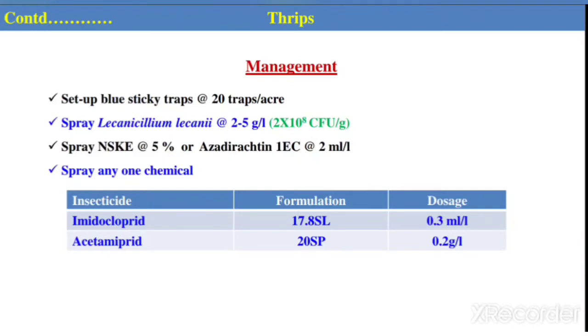Spray commercial neem products containing azadirachtin at the rate of 2 ml per liter of water, or you can use NSKE at 5%. As a last option, you can spray any one of the insecticides mentioned in the picture, either imidacloprid or acetamiprid at the recommended dose. The formulation and doses are recommended here.